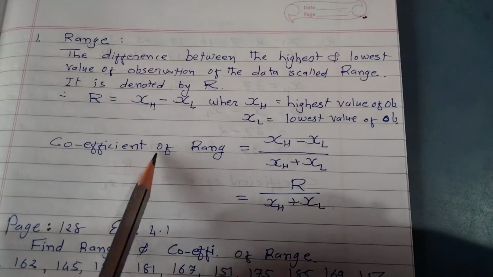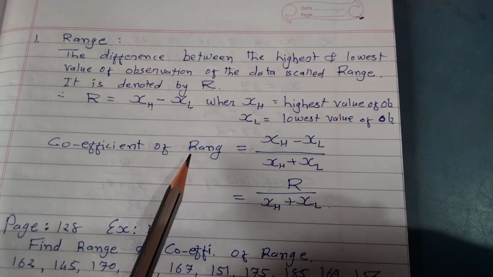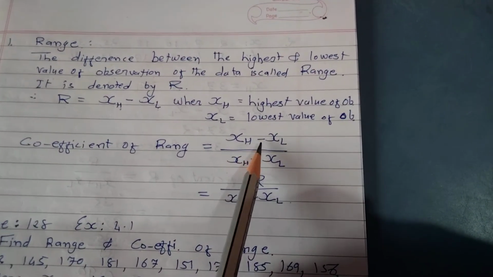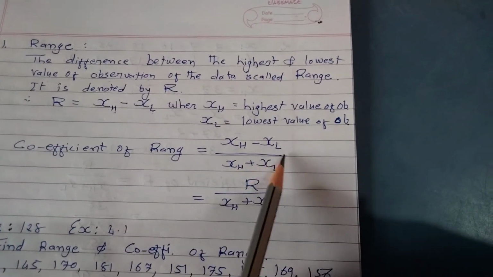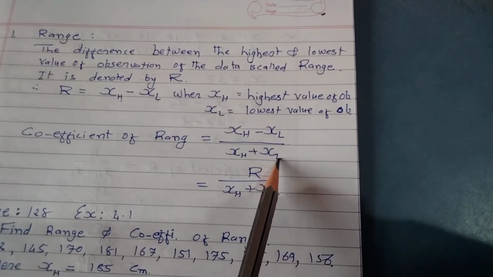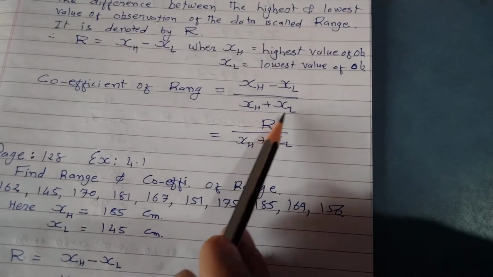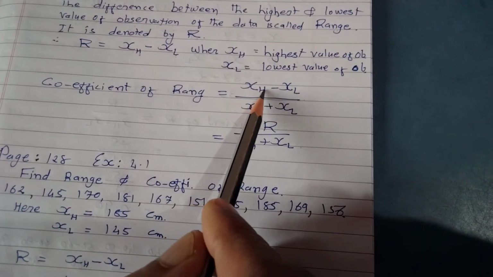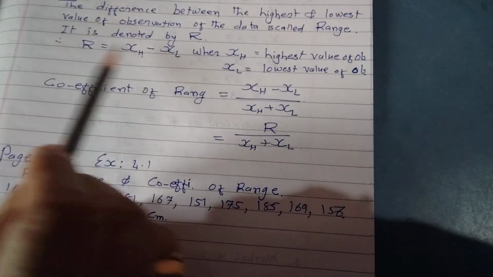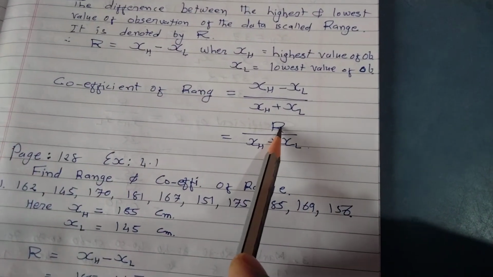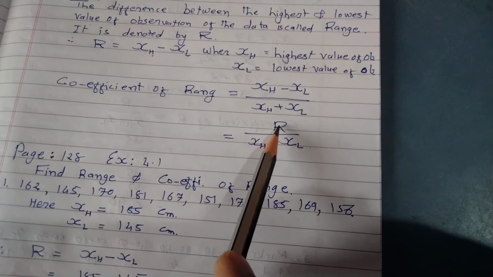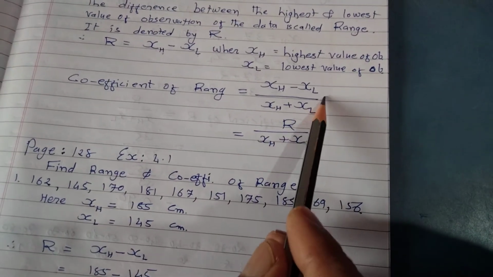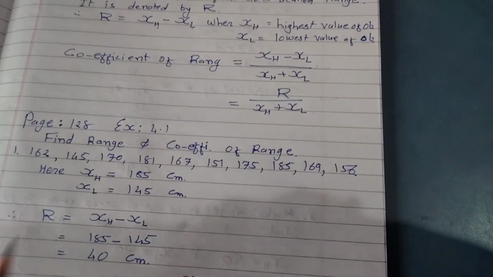Now the coefficient of range, that is a relative measure of dispersion, the formula will be (XH - XL) / (XH + XL). Actually, this is the formula for coefficient of range. As we know that XH - XL is a range R, so if we write R in the numerator, then the formula will be R / (XH + XL). This or this, you can use any formula in the sum.